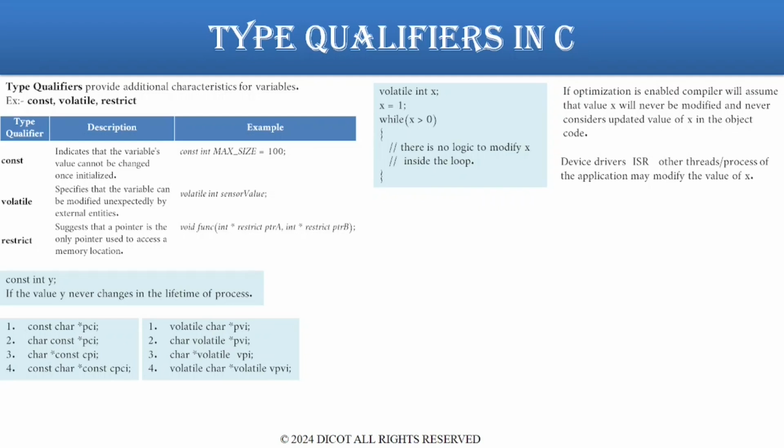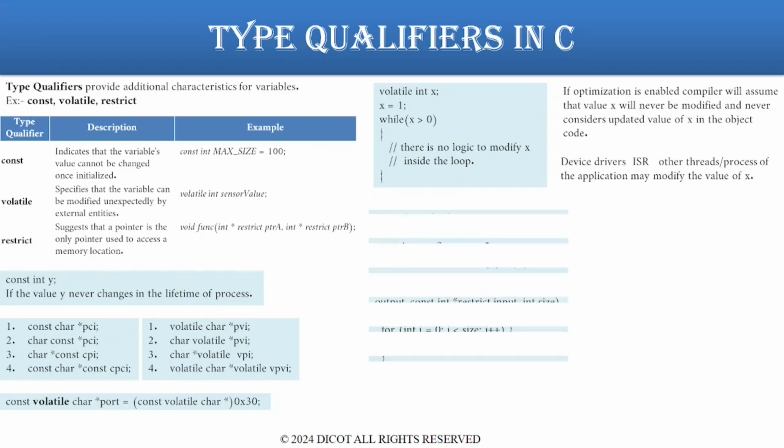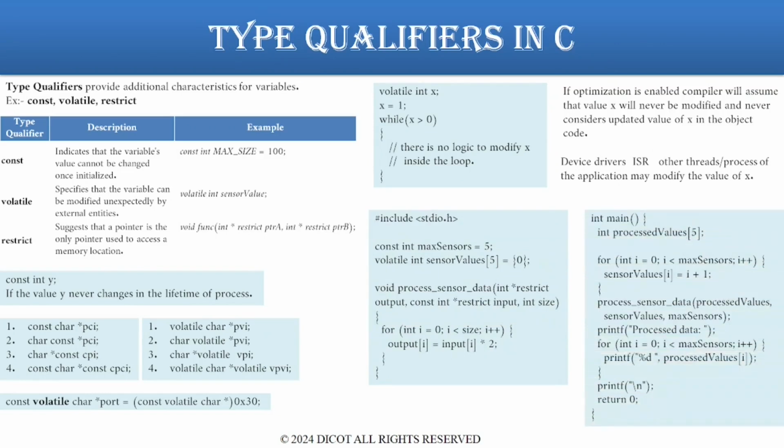Consider this example. Here, port is a pointer to a character and is a constant volatile. When do we need such a pointer variable? It is needed in situations when the variable can't be modified inside the program. It is constant inside the program, but its value could be modified by some hardware, interrupt service routine, or some other thread of the application.